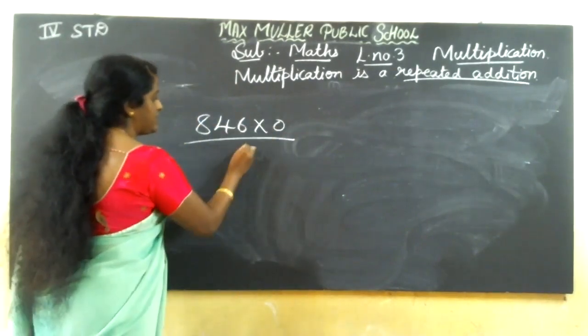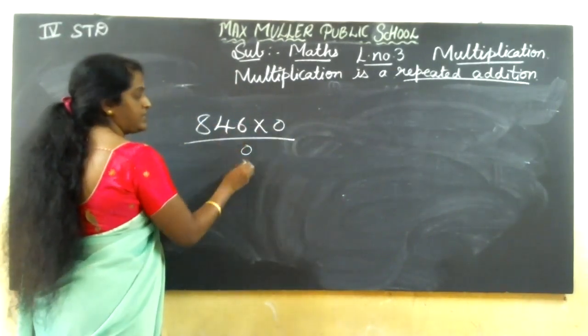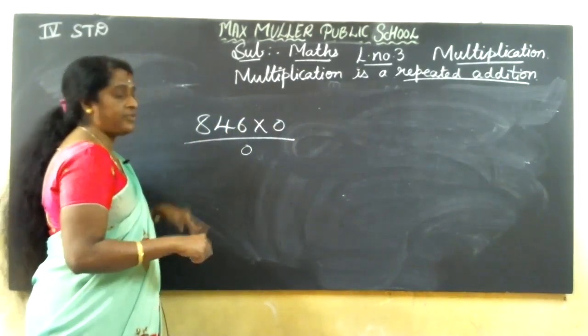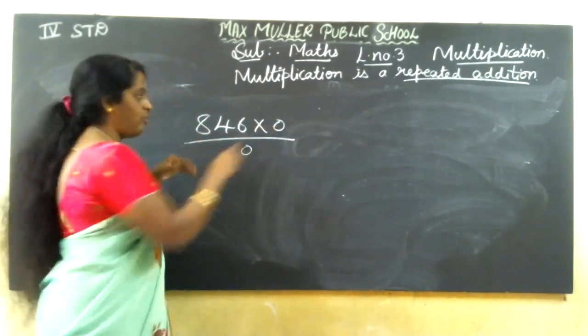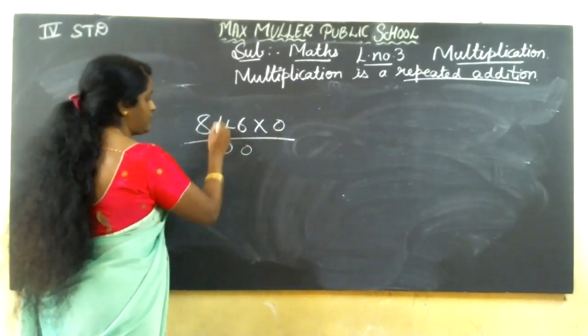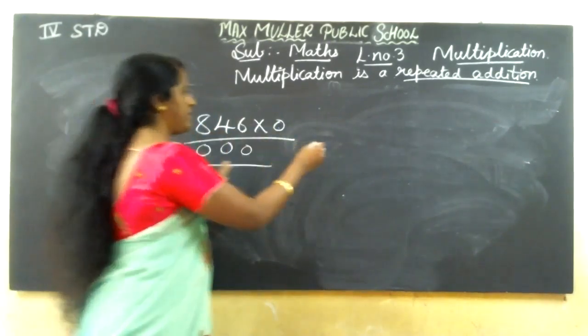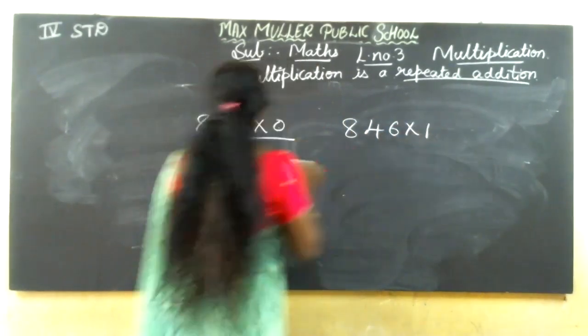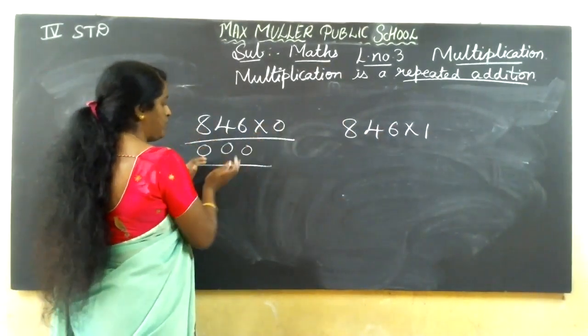See, 0 sixes are 0. You can't write 0 sixes are 6. No. 6 ones are 6. If you multiply by 1, only the same answer will come. If you multiply by 0, see 0 sixes are 0, 0 fours are 0, 0 eights are 0. The same I write. See, 846 into 1. See, 846 into 0 we got 0.